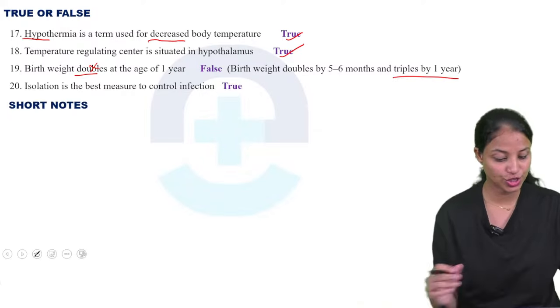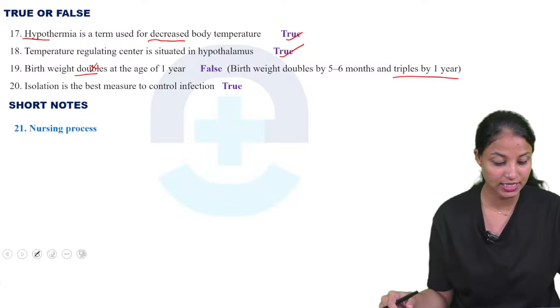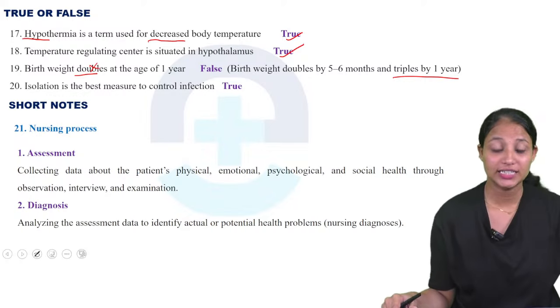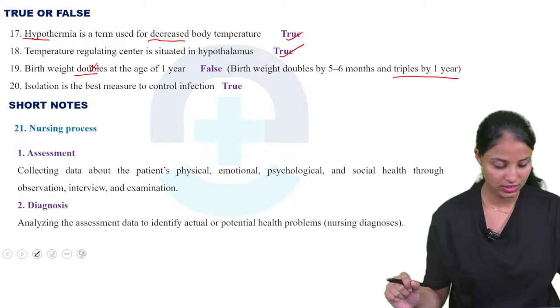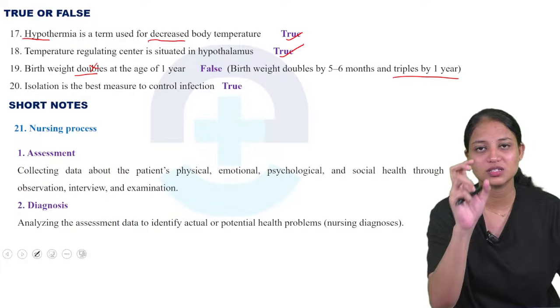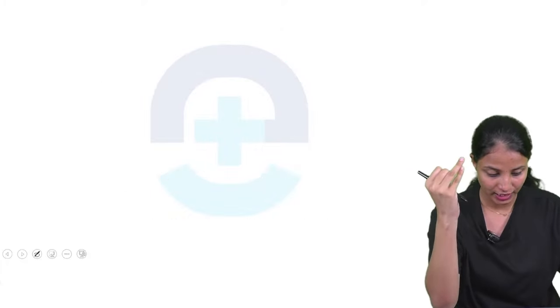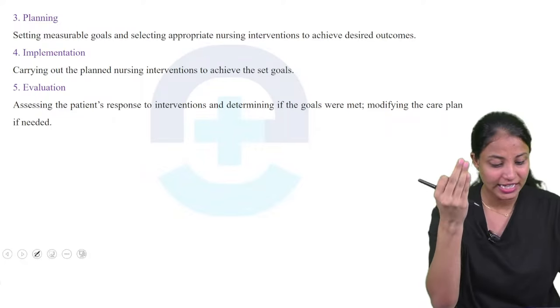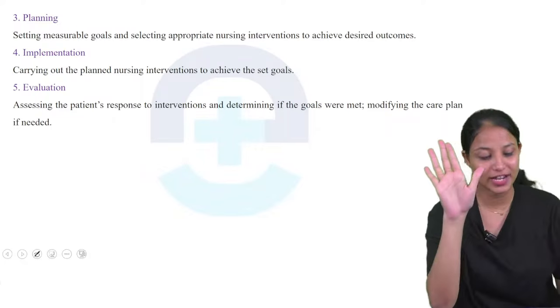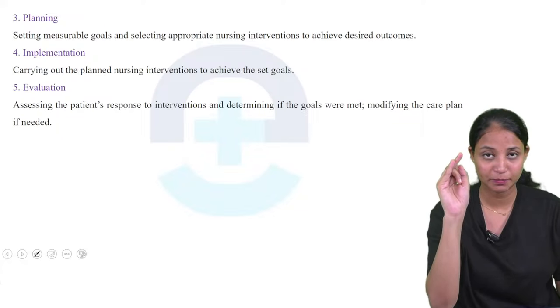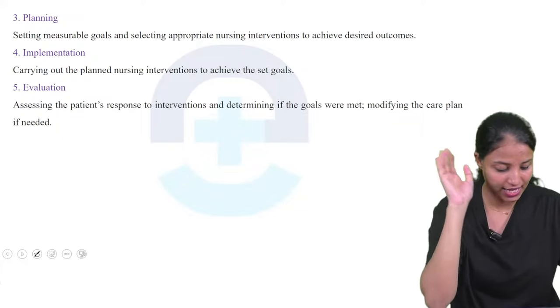Next we are moving to the short notes. First one is nursing process. What is nursing process? In this nursing process we have 5 steps. It is also known as a care plan, because in the care plan we write assessment, diagnosis, planning, implementation and evaluation. Those are the 5 steps.